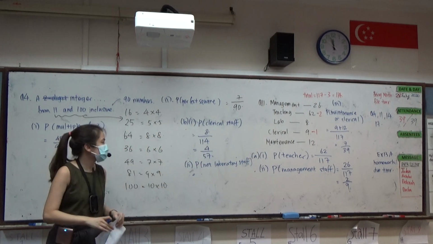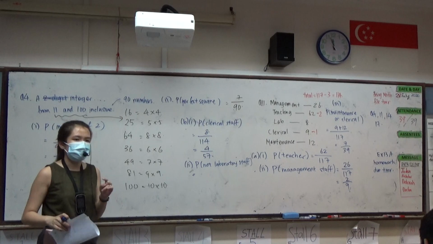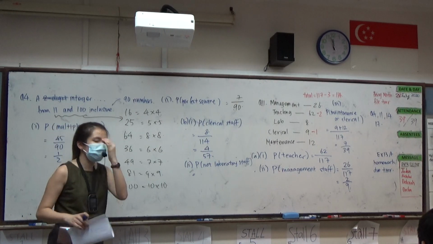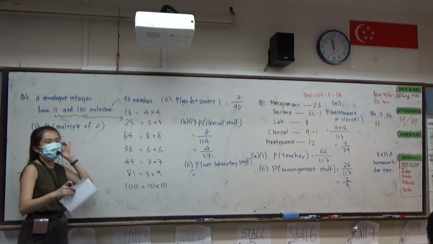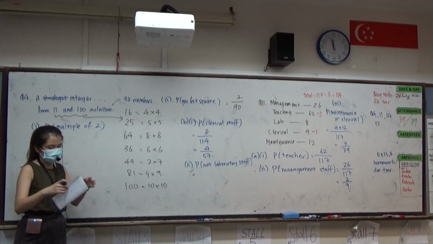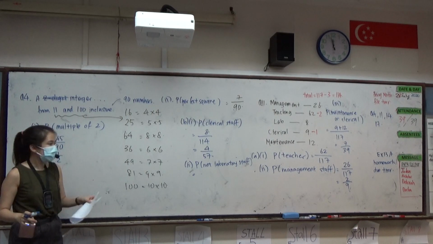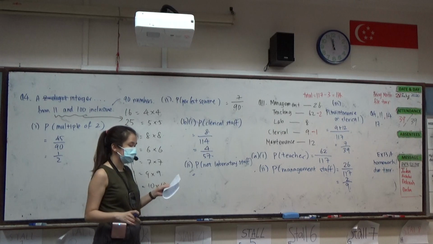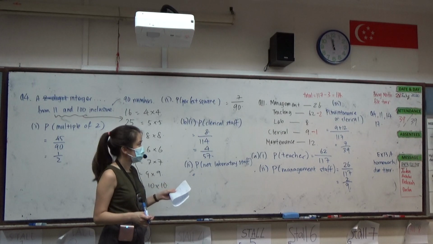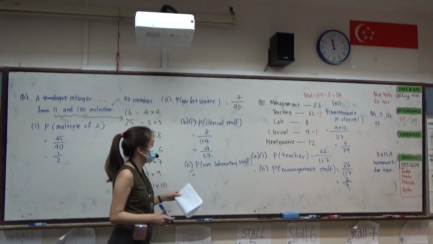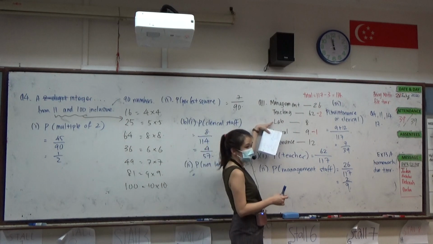Okay, then after that, part 2, probability of not laboratory staff. How would you go about calculating this? Jerry, can you tell me what is your thought process? How do you find the probability? I put 117 minus 8. Okay, minus the number of lab people.